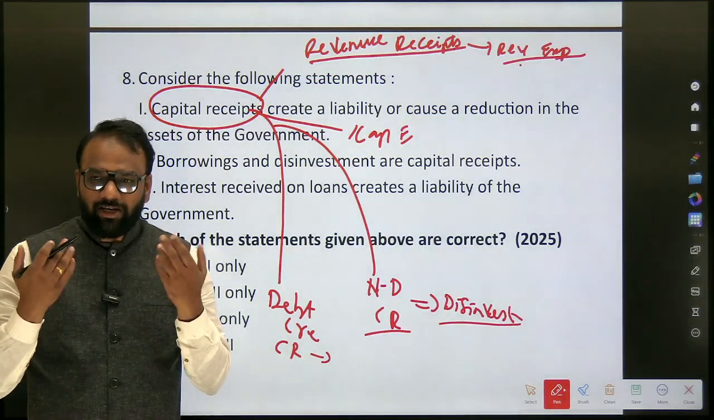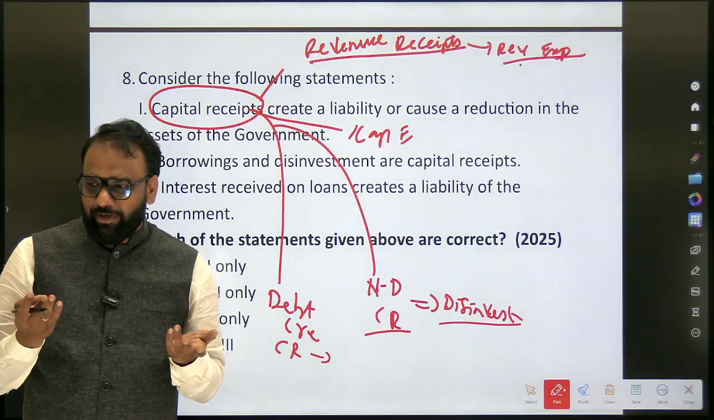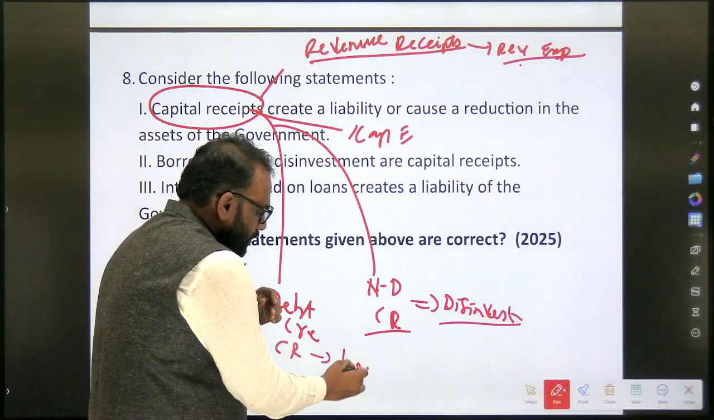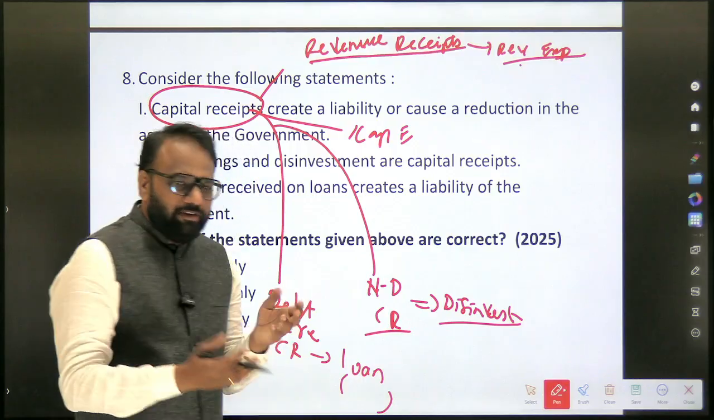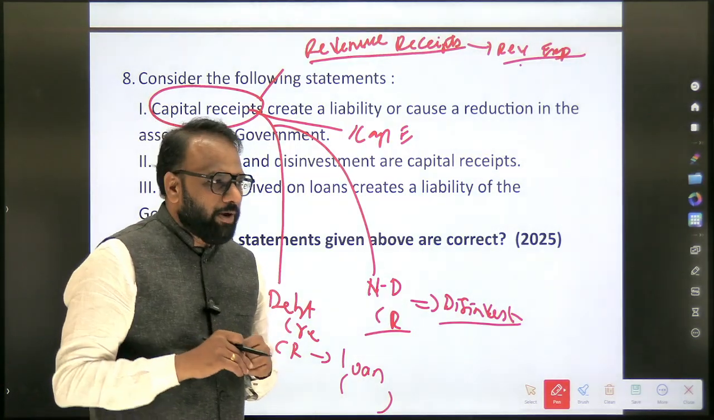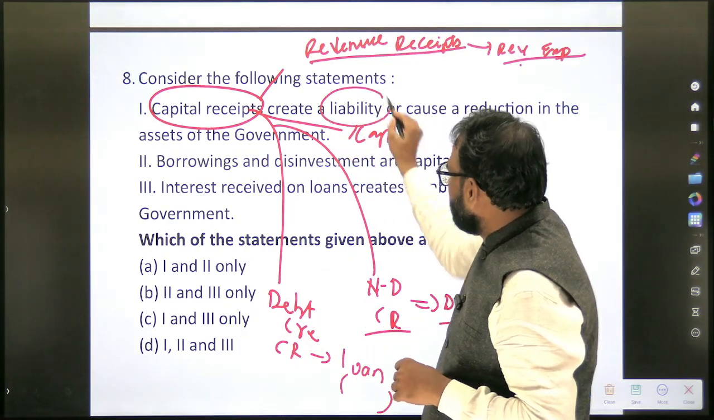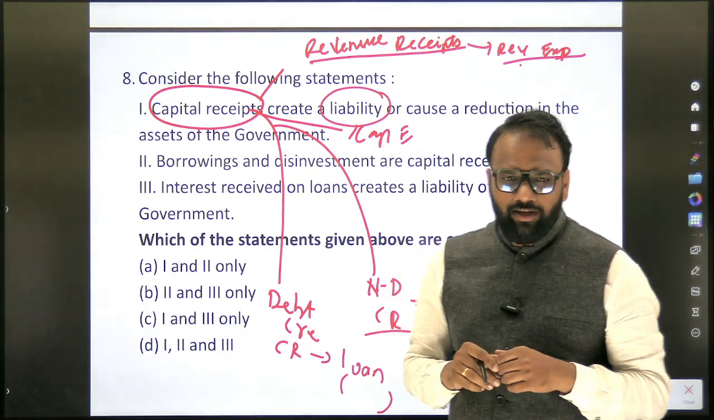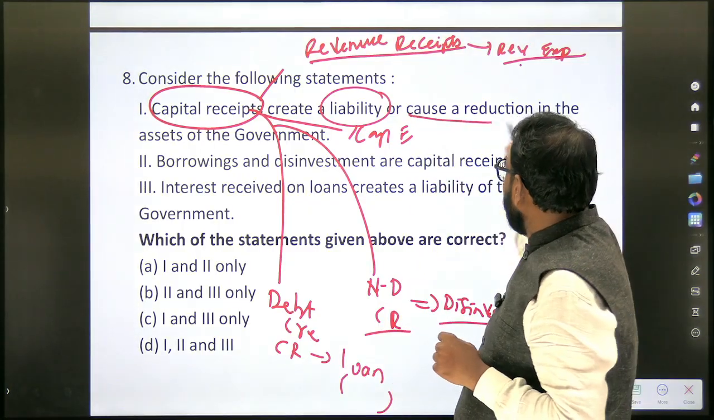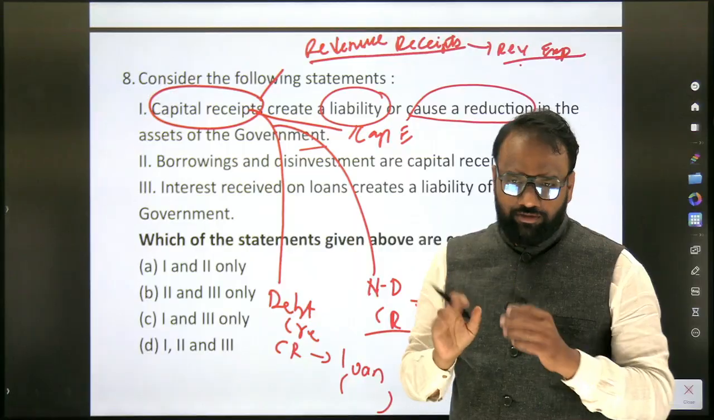A loan which the government takes. For example, it may be from the bank or it may be by selling government securities. So it will be in the form of a loan. Loan may be from the bank or by selling government securities. So this basic idea we need to have. Next, capital receipts create a liability or cause a reduction in the assets of the government. Is the first statement true or false?